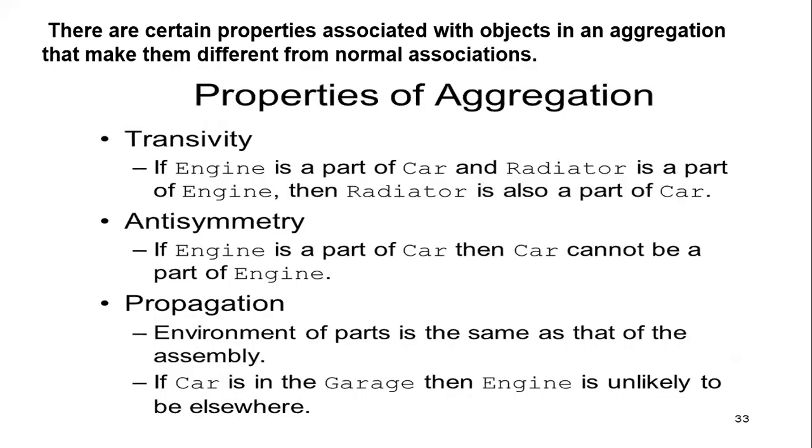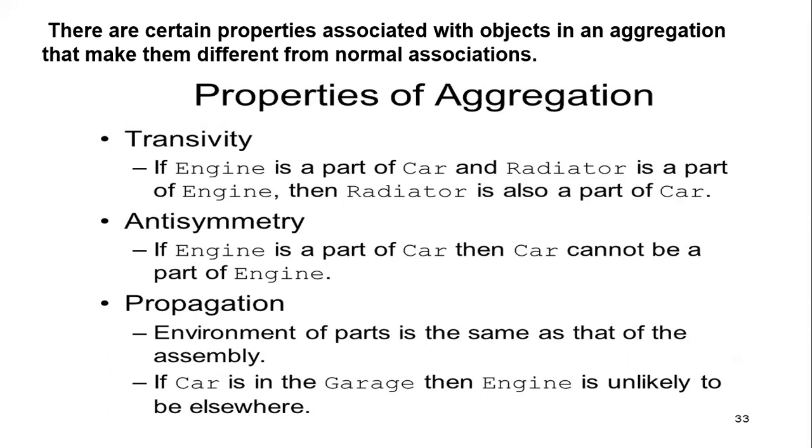Now next we will see the properties of aggregation: transitivity, anti-symmetry and propagation. If engine is a part of car, and radiator is part of engine, then we can say radiator is also part of car. I think you have learned this transitivity. A belongs to B and B belongs to C, then we can say A belongs to C also. Means if an engine is fitted in the car and a radiator is fitted in it, then the radiator is also part of the car.